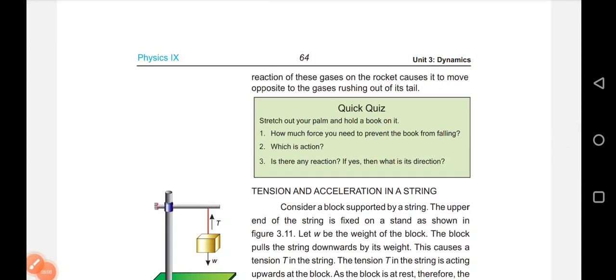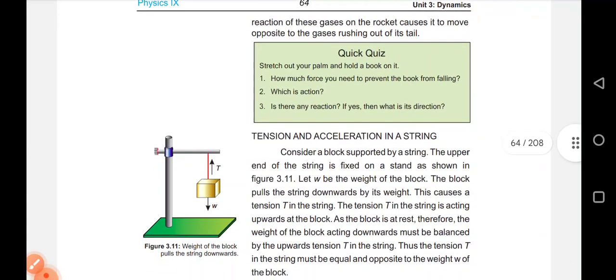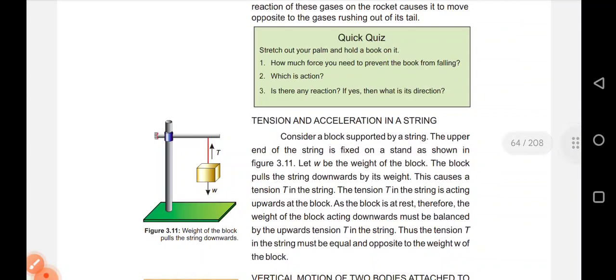Reaction of these gases on the rocket causes it to move opposite to the gases rushing out of its tail.